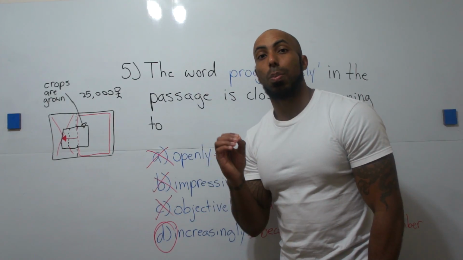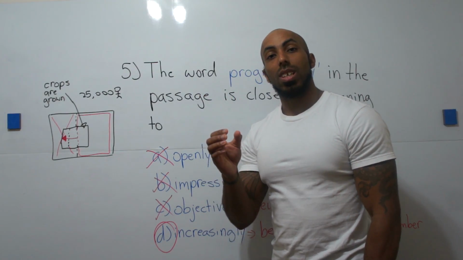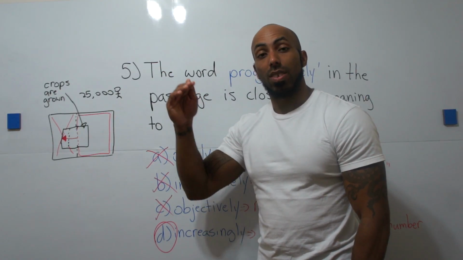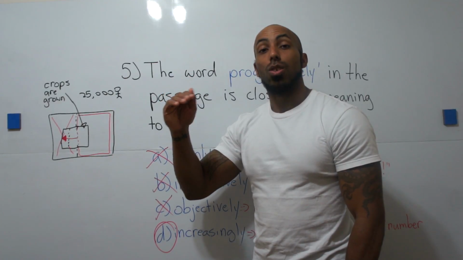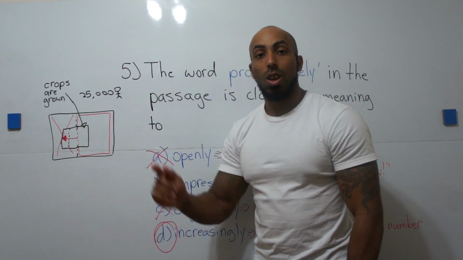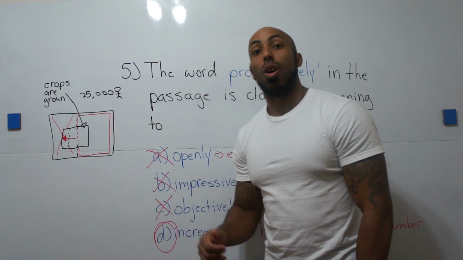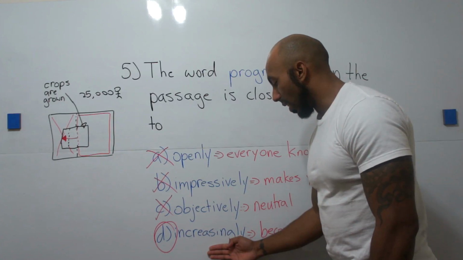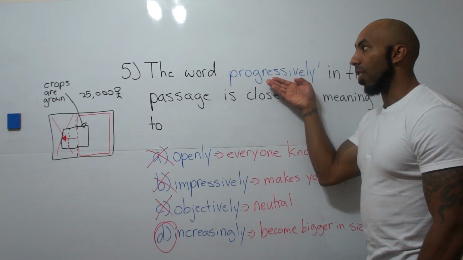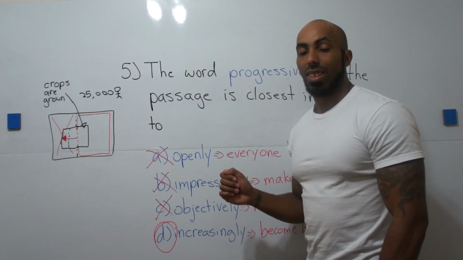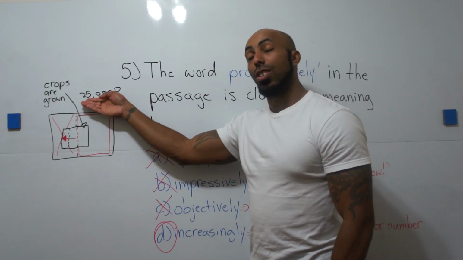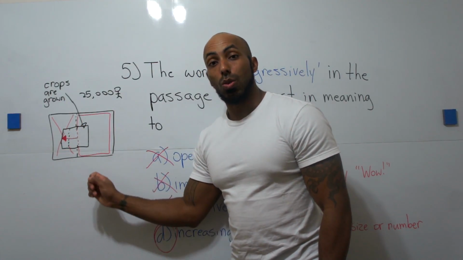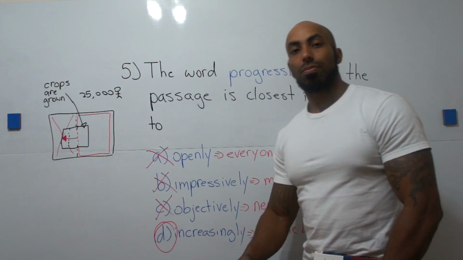So when we use the word progress, as in if you learn a skill and when you first start you're very bad, but as you keep practicing you progressively become better. You progress, you show progress, which means to get better, okay? So we're moving up in direction or in a positive way. So in this way, increasingly is the closest synonym of progressively in this sentence, because as the population increases, we're also increasing the amount of land that we're using for crop cultivation.